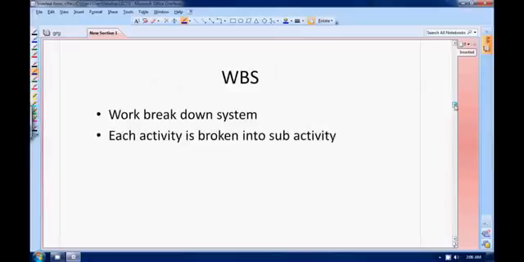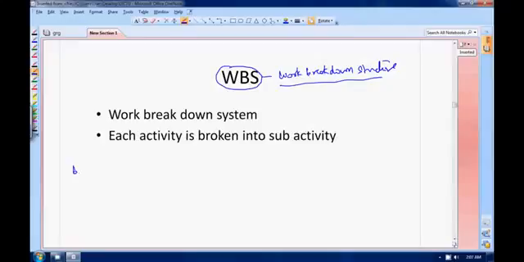Let's start. First, let me tell you something about WBS. WBS is work breakdown structure. This is very common in civil engineering. Suppose you have a big activity like construction of building.